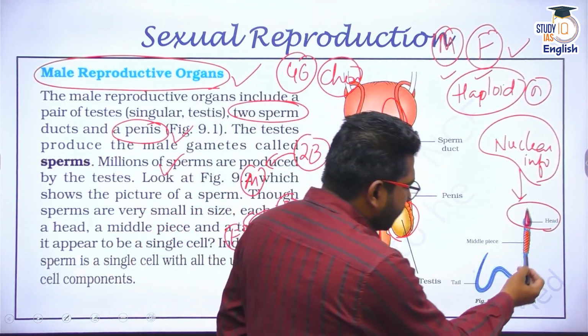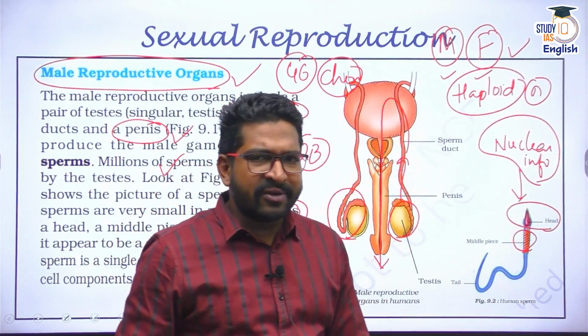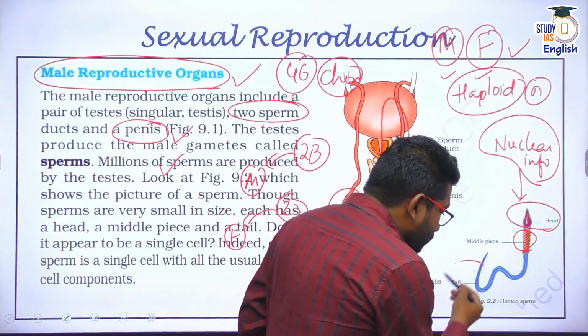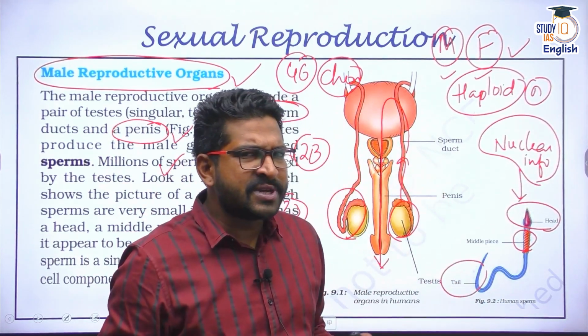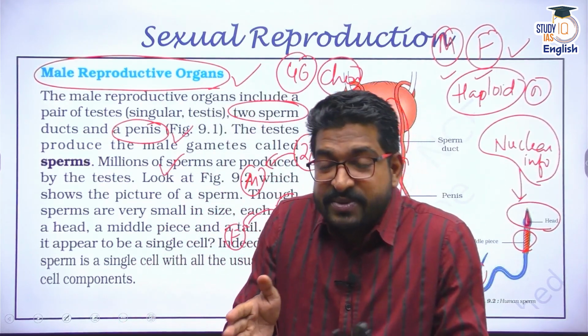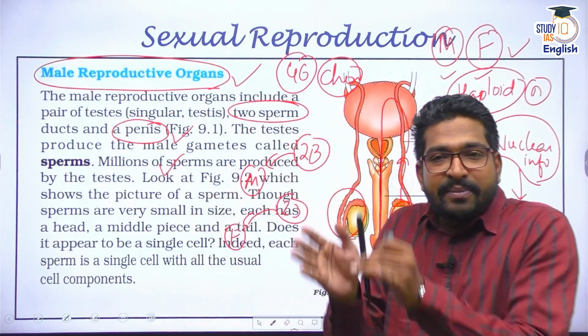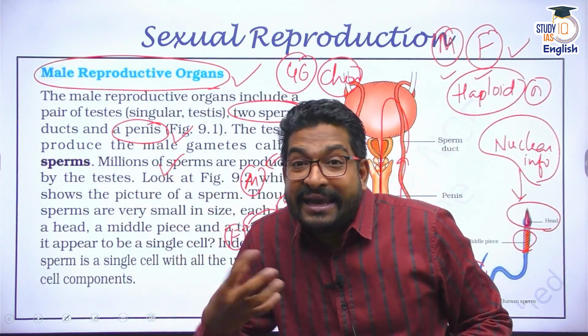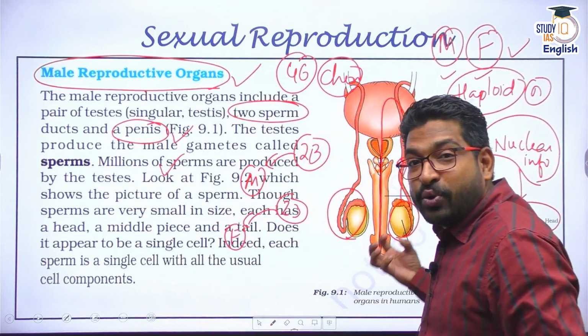There is also a middle part. This is basically the mitochondria which provides the energy to move. And the sperm also has a tail. Why do sperms have a tail? Because the sperms have to swim. The sperms have to swim through the fluidic medium to ultimately reach the ovum so that fertilization takes place. And the energy for this is provided by mitochondria.